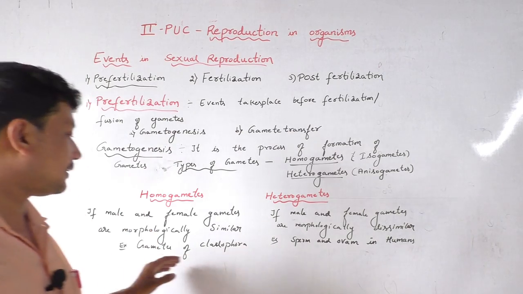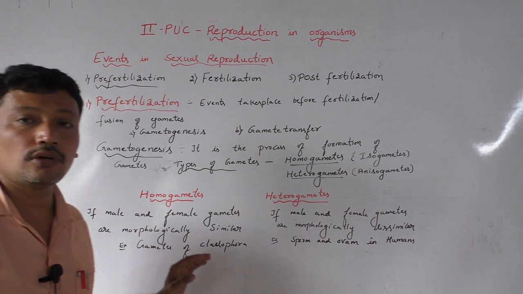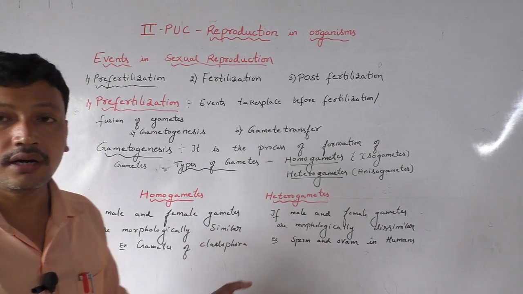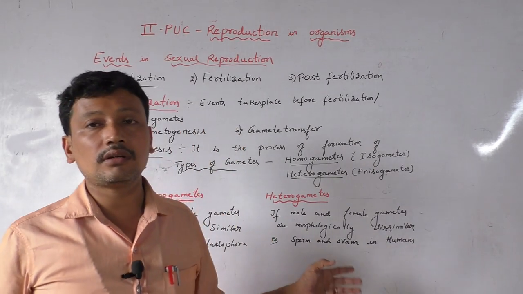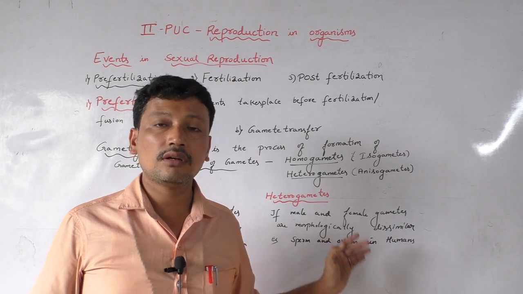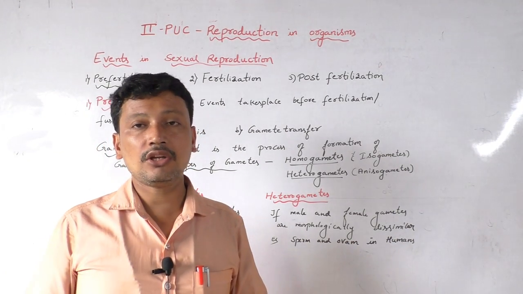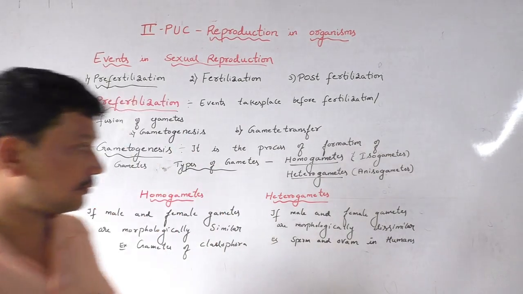So the examples for homogametes are certain lower organisms. The example they have given in your textbook is the gametes of Cladophora. And the example for the heterogametes is the gametes in human beings, that is sperm and ovum in human beings.